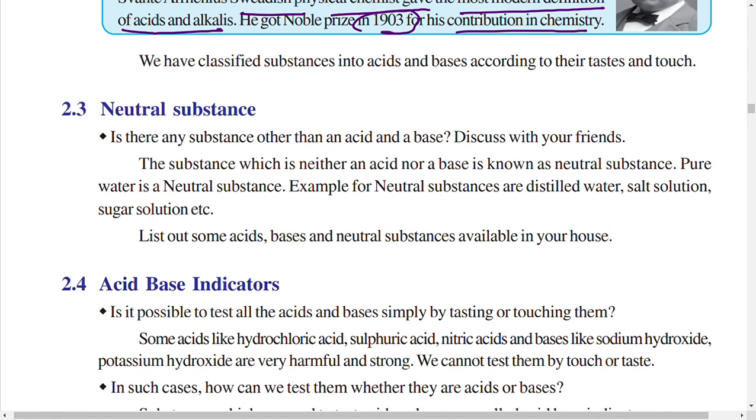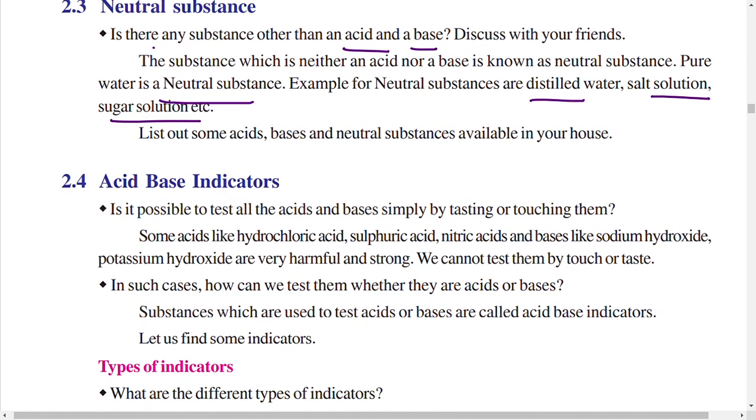And the other substances are neutral substances. Is there any substance other than an acid or a base? Discuss with your friends. A substance which is neither an acid nor a base is known as a neutral substance. Pure water is a neutral substance. Examples of neutral substances are distilled water, salt solution and sugar solution. List out some acids, bases and neutral substances available in your house. I have already told the examples of acids and bases, so write them in your books.